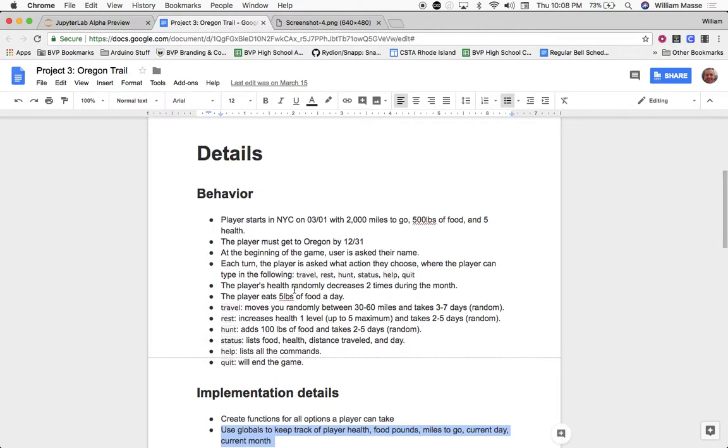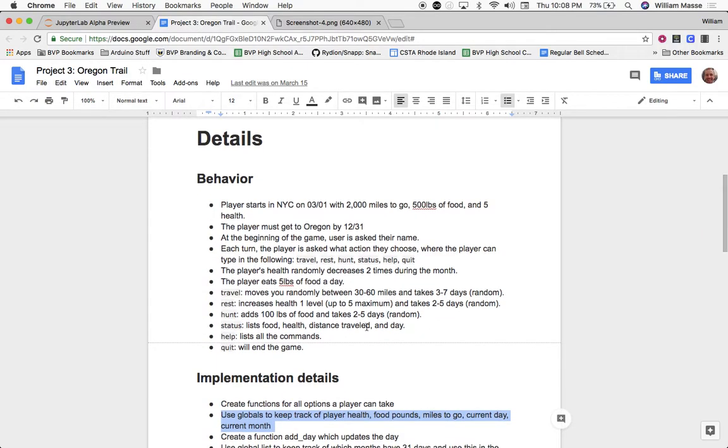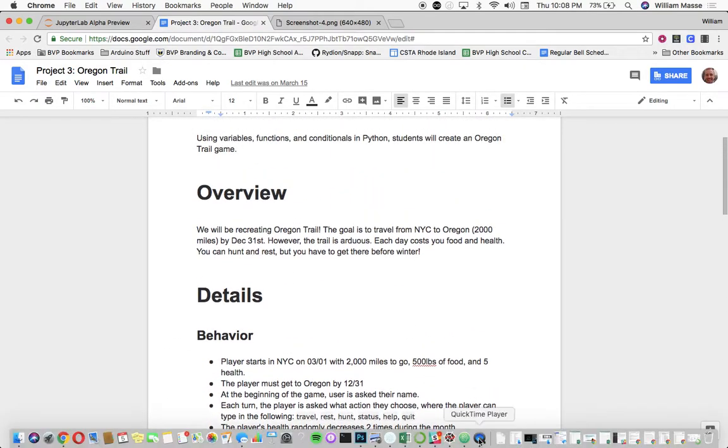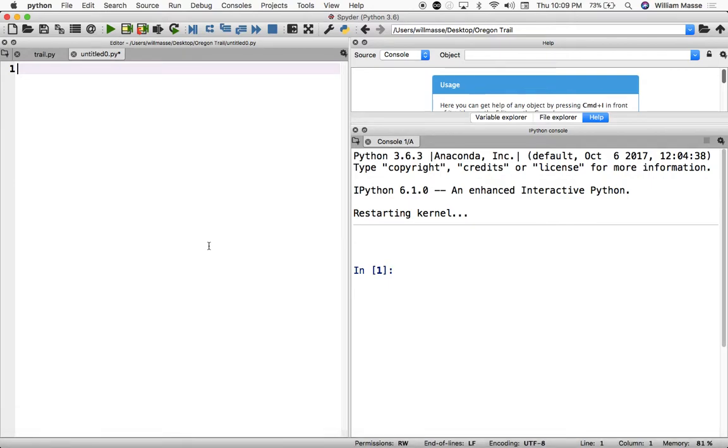So the first thing we want to do is build out some variables. You can go ahead and open up a Python editor. Before we even get started, I'm just going to import random, because we know we're going to be using the random library for things like determining the number of days that go by when we hunt or when we rest, etc. And then from there, we're going to make a whole bunch of variables to help us keep track of our game.